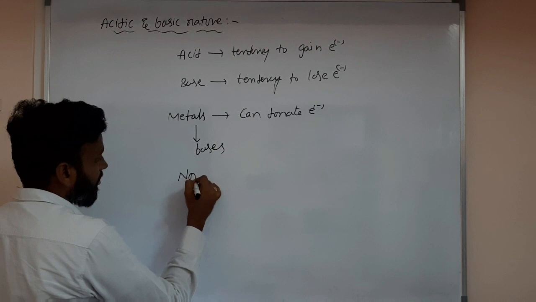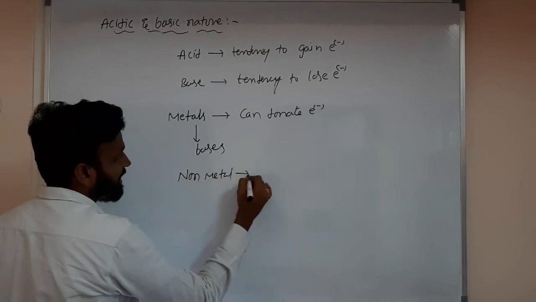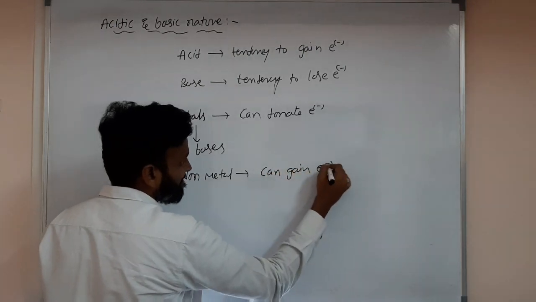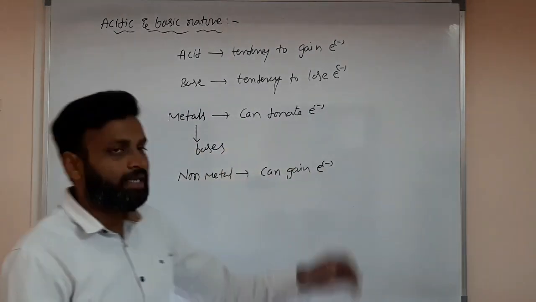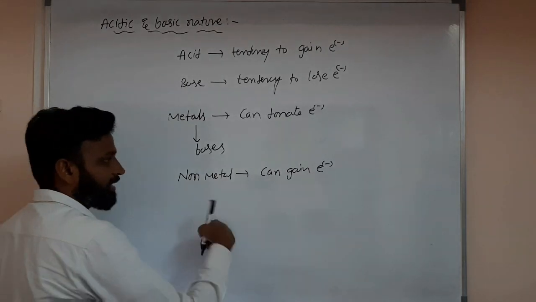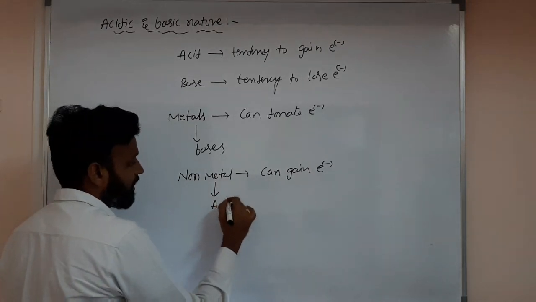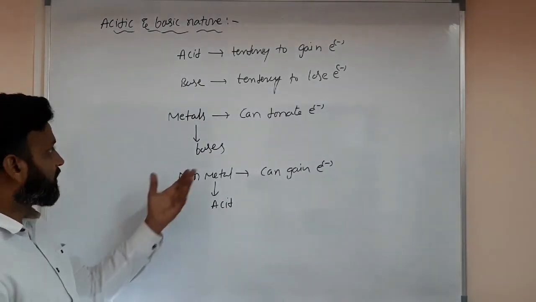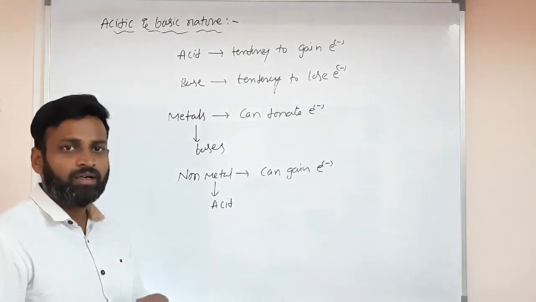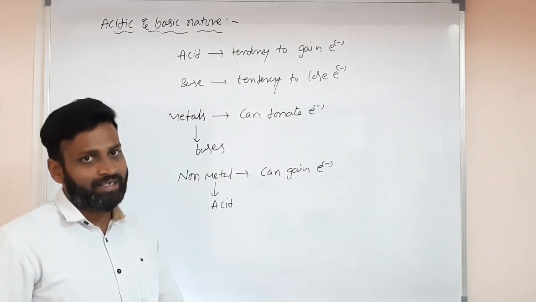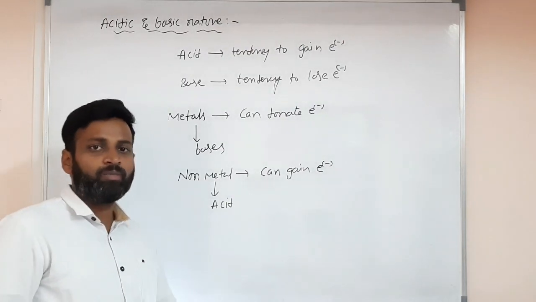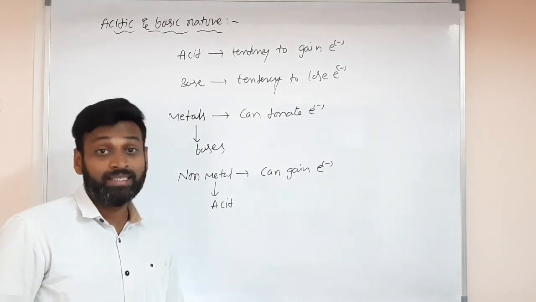Non-metals have a tendency to gain electrons. You know the reason: left to right electronegativity increases, so accepting tendency increases. So non-metals can gain electrons. So non-metals have acidic character, and even their hydrides and oxides. Metals have compounds like oxides and hydrides, which have basic character. Same with non-metal with hydrogen or non-metal with oxygen, they have acidic character.